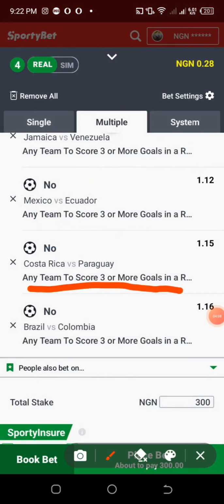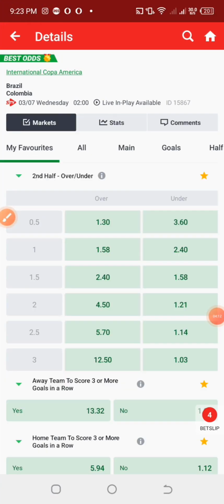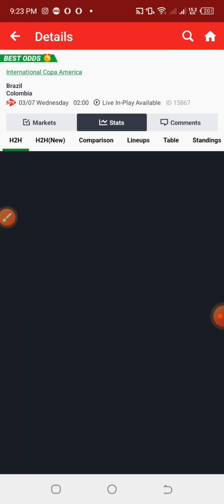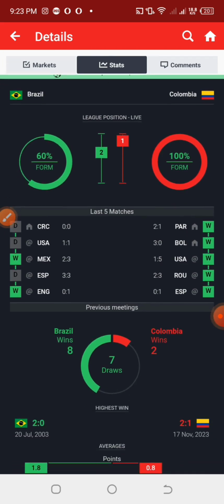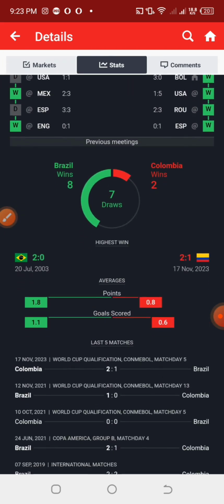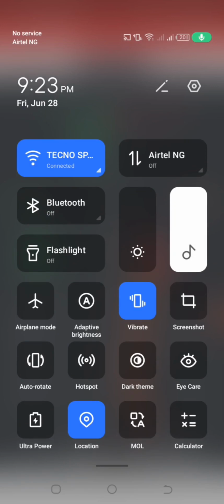But unfortunately, I don't think leaving this is actually fine, but for me, I think I'm going to leave it for now, because if you check it very well, straight draw is very common in their games. And now going to Brazil and Colombia. Their goal difference against each other is not always that very large. The margin of their goal is not always that much.